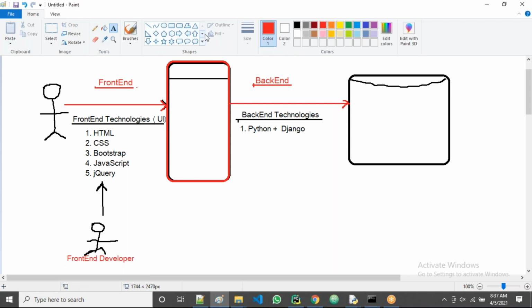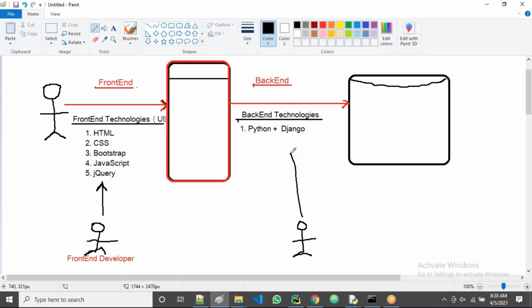A developer who is working on only Python, only Python and Django, is not using even a little bit of UI. It is completely only Python, this combination of Python and Django.